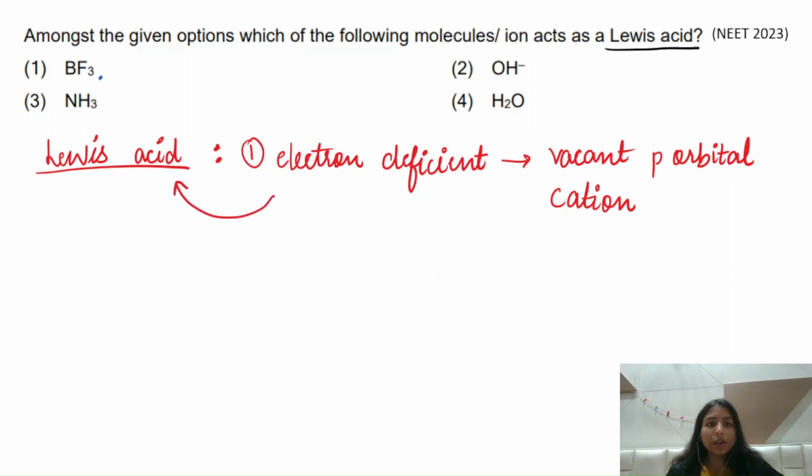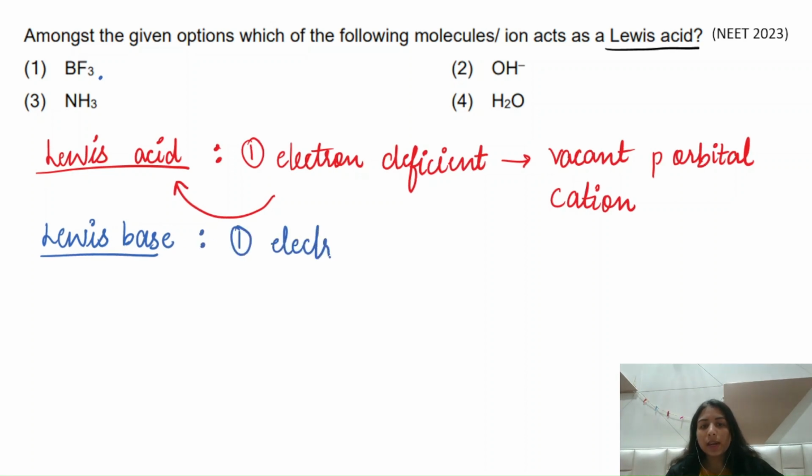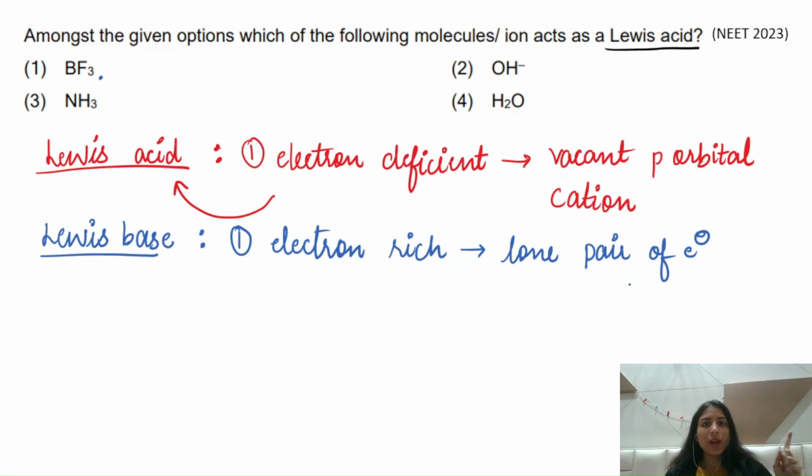On the other hand, if I talk about the second thing, that is the Lewis base, then what is a Lewis base? Contrary to what we have discussed in Lewis acid, all the electron rich species are classified under the category of Lewis base, right? Now this electron richness can be in terms of the lone pair of electrons. So all the species containing lone pair of electrons or a negative charge, and the species containing negative charge are called anions, right? So they are classified under the category of Lewis base. Now we can answer this question. So let us have a look at it.